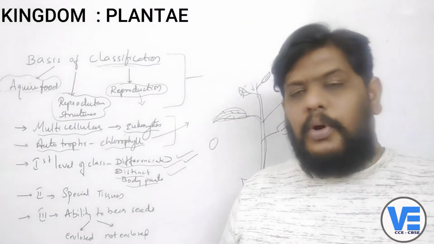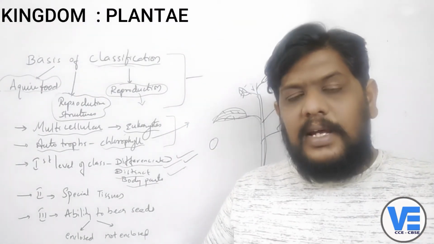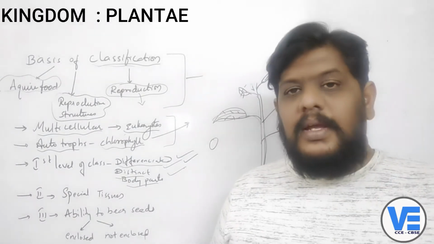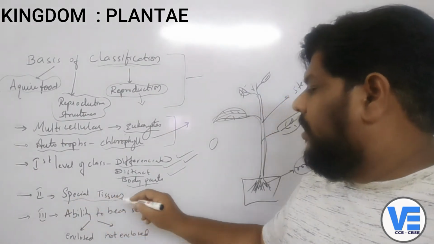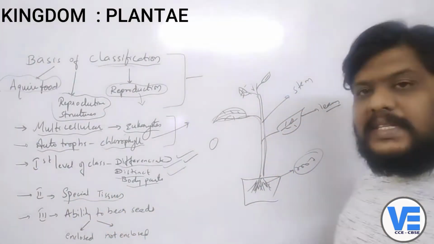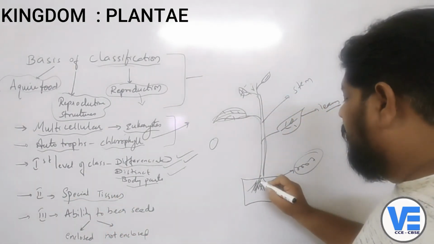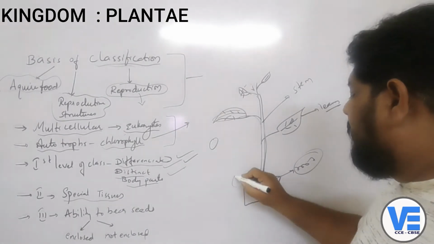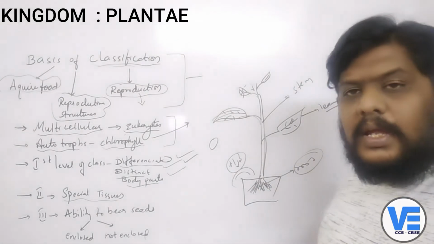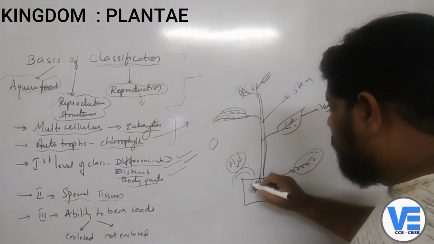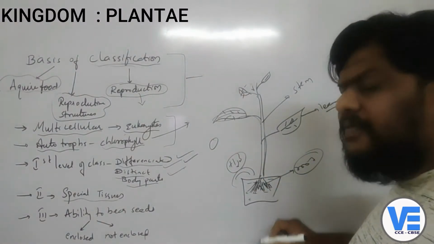Now the second point on which the plants are classified into different groups is special tissues. Now we'll take the example of the same plant here, right? Now see, these are the roots, and what you do is you pour the water, isn't it? Now that water which you pour here, it is not only for the roots.